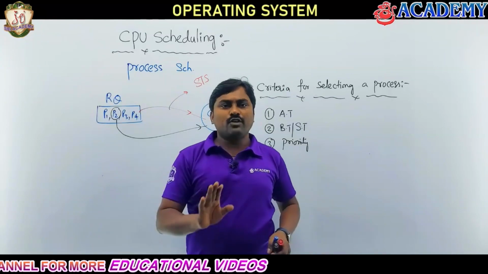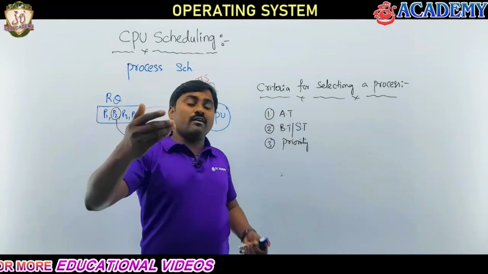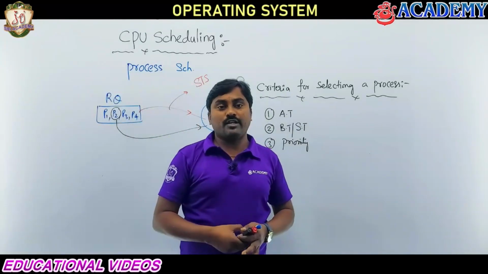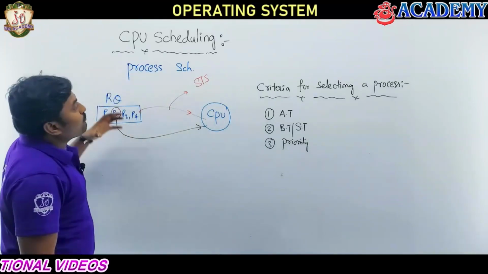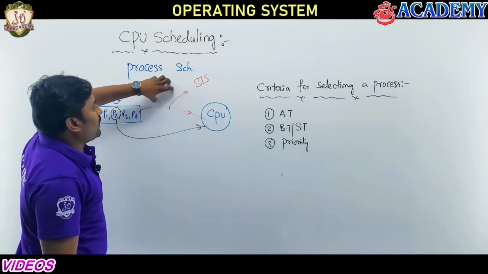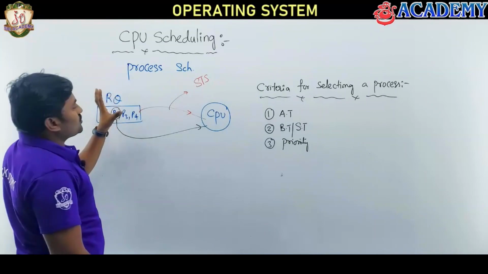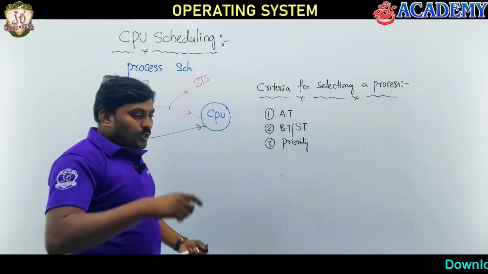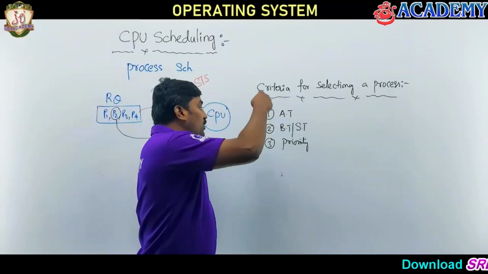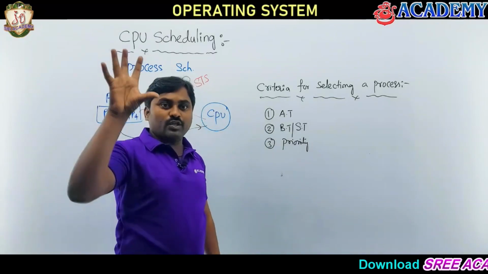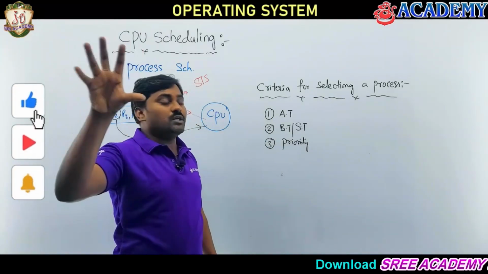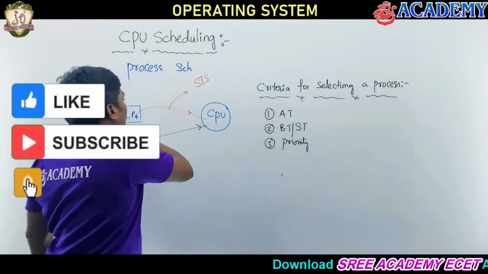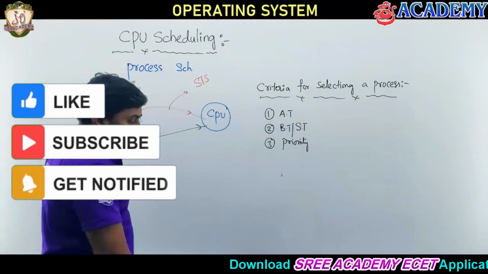So in the majority of cases we use this system only. There can be other things also, depending on the application. Now that kind of scheduling algorithm we need to apply under the short-term scheduler to pick these processes. Those scheduling algorithms or scheduling policies can use this criteria to pick a process for execution. That you need to understand.